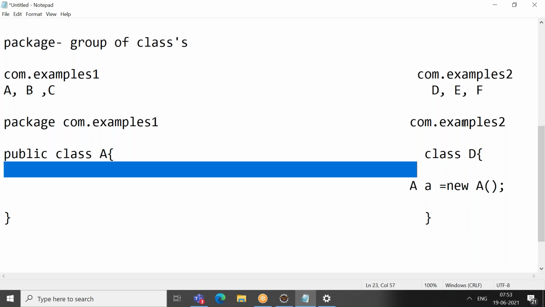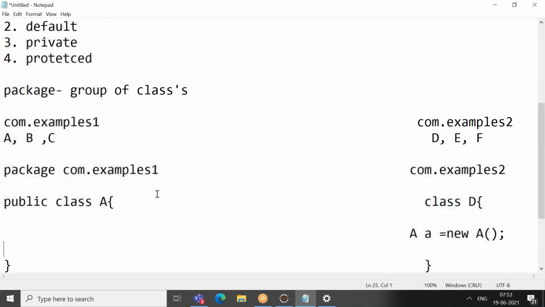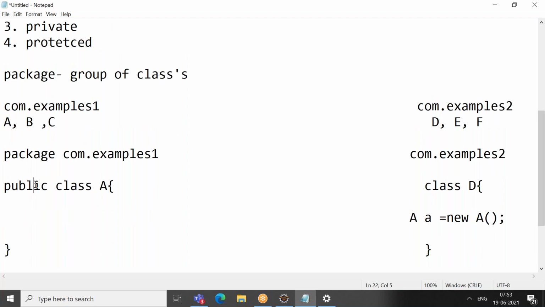So your E can access, your F can access. Whatever class is outside can also access it whenever it is public. The next access specifier that we have is default. How do we specify the default access specifier? If I am not writing public, then that is my default access specifier. If before a class I am not specifying anything, that will be my default access specifier.